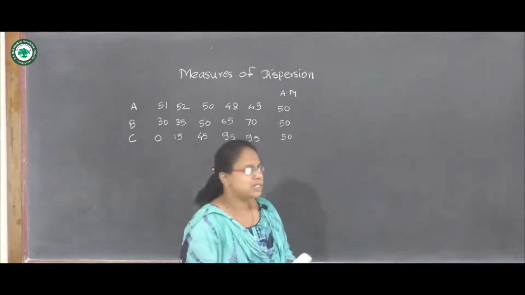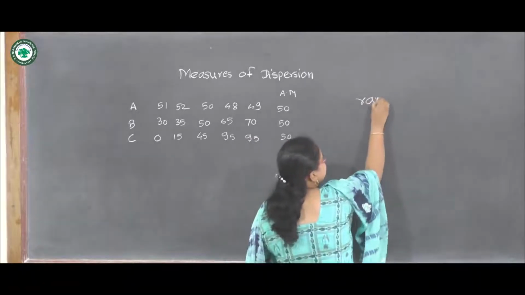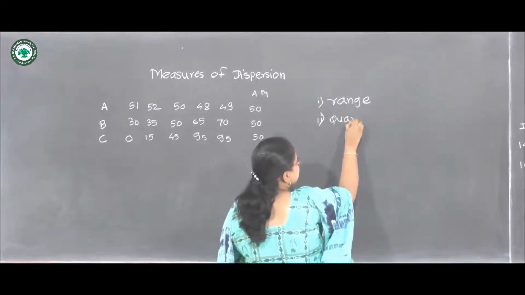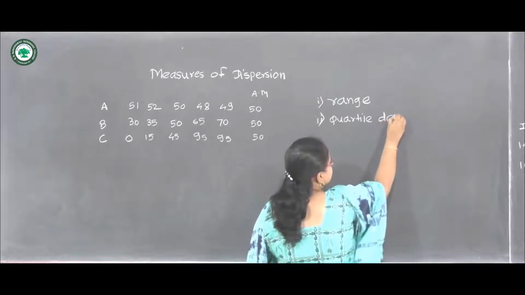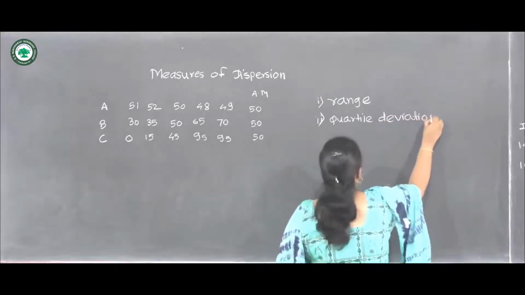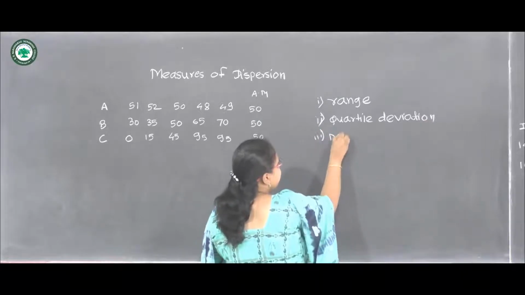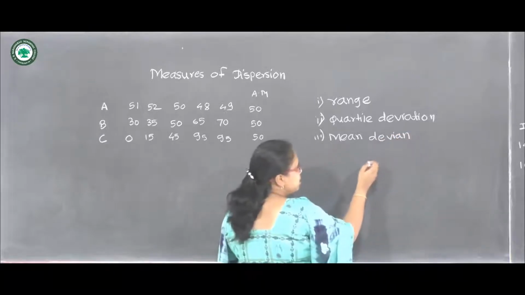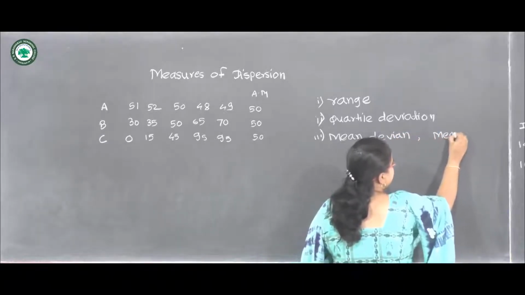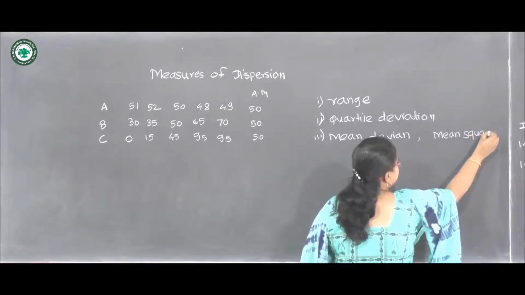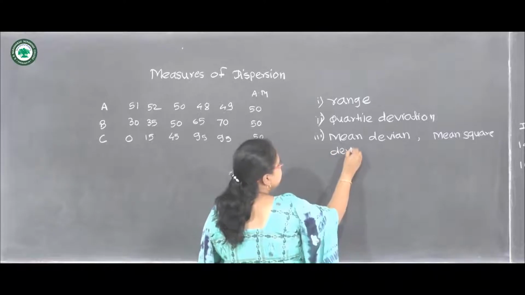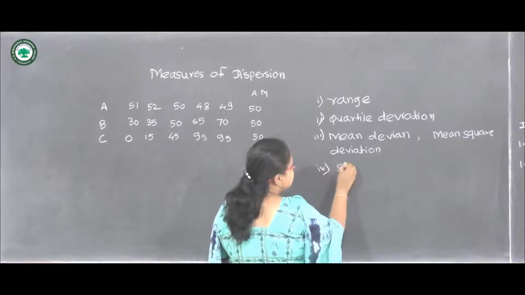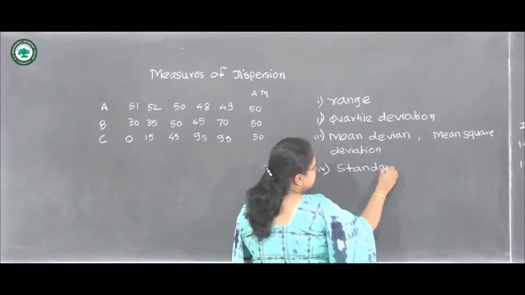In this we will study the different measures of dispersion like range, then quartile deviation, then mean deviation, also mean square deviation, then the famous deviation, which is the standard deviation and variance.